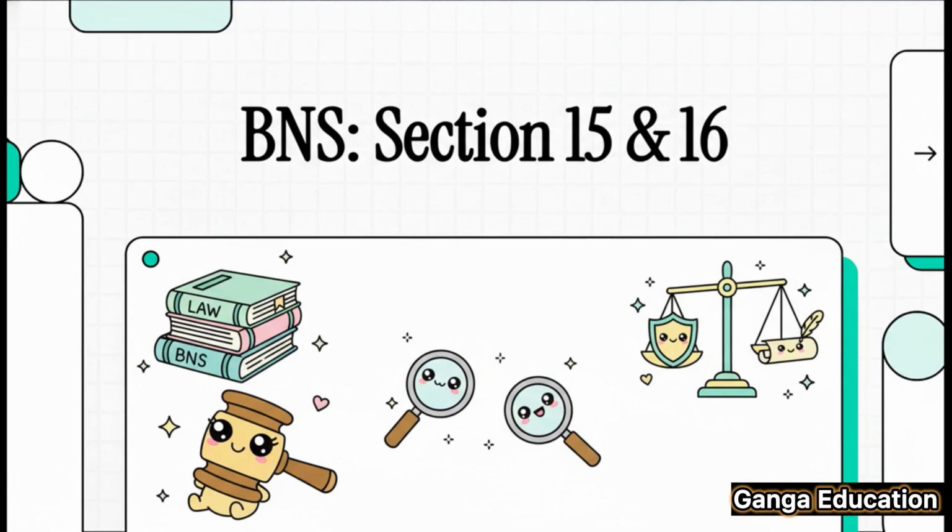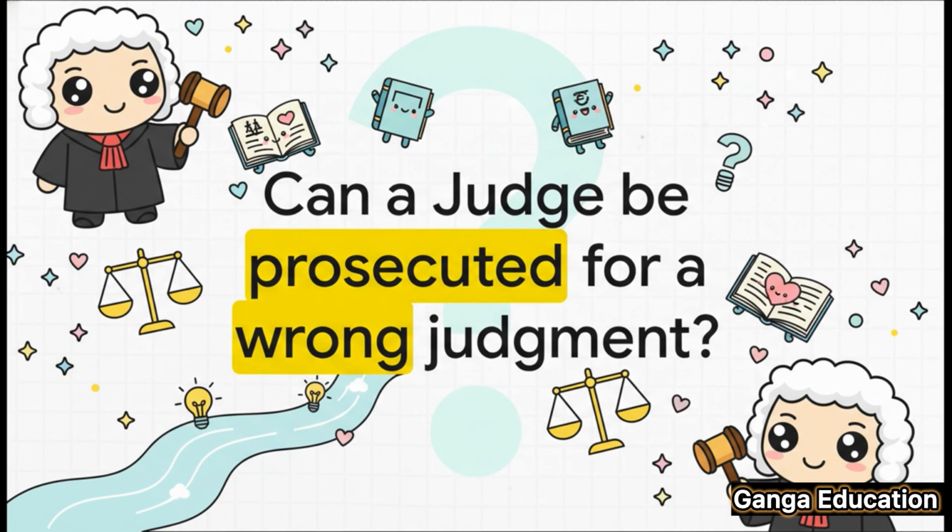Today, we're going to dive into a really fundamental question about our new criminal laws. What kind of protection does a judge have when they make a decision? We're going to find the answers in two very important sections, Section 15 and Section 16 of the Bharatiya Nyaya Sanhita 2023. So, let's kick things off with a big question.